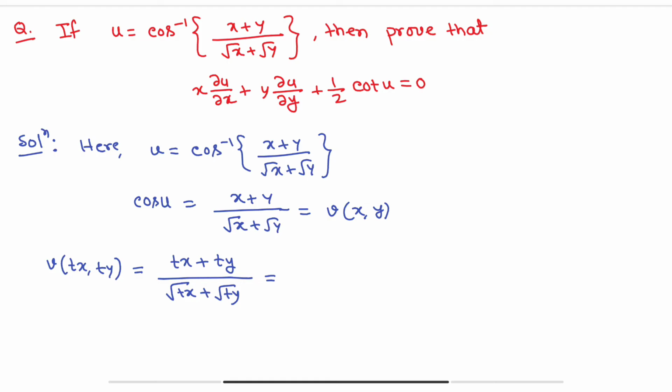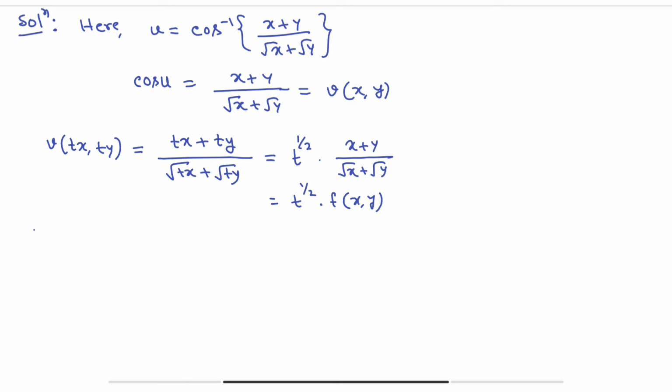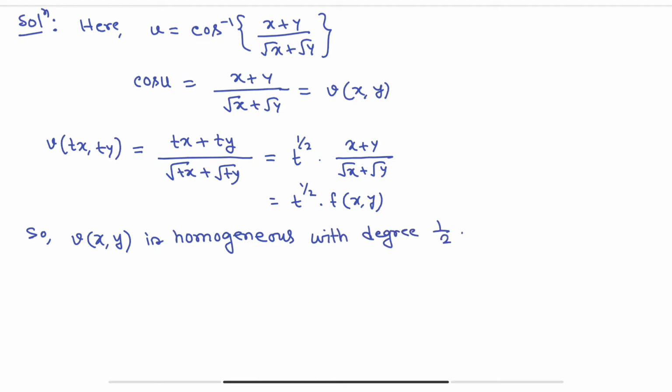So we are getting t to the power half into (x + y) divided by (root x + root y), so t to the power half into v(x, y). Okay, so we can say that v(x, y) is a homogeneous function with degree half.